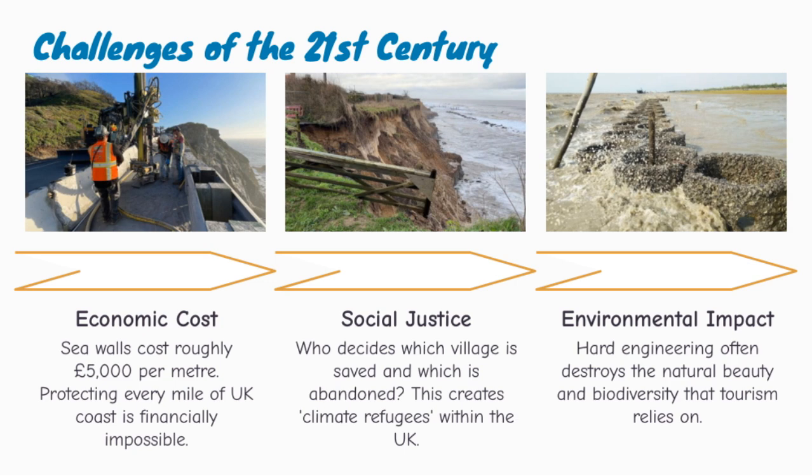The second challenge is social justice. Who decides which village is protected and which is not? If one community is defended and another is allowed to erode or flood, people may feel abandoned or treated unfairly. This can create climate refugees within the UK, people who are forced to move because their homes are no longer safe. The third challenge is environmental impact.